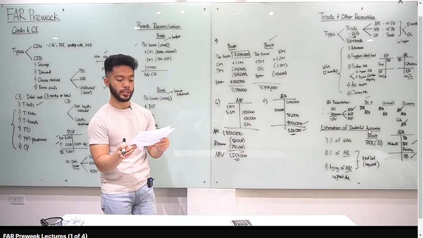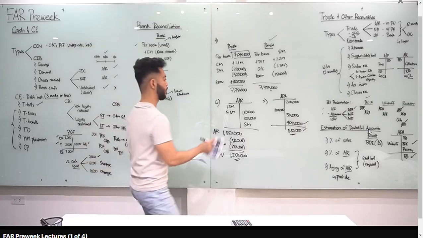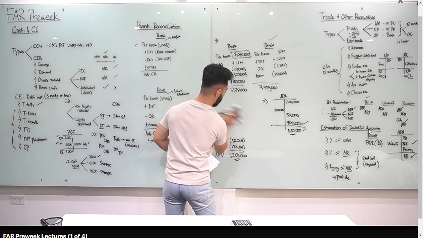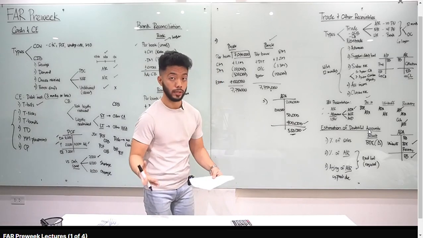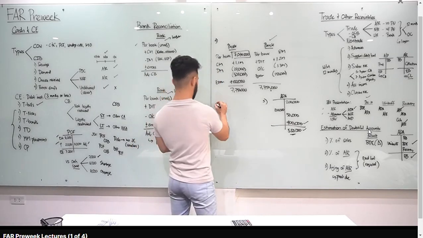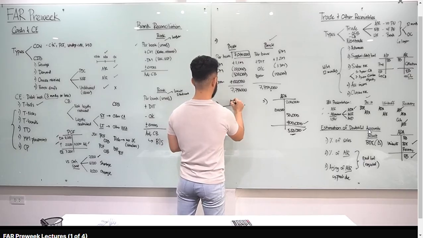What amount should be reported as doubtful account expense or bad debt expense? Be careful with the question, because sometimes the question asks for the ending balance of the ADA, like our number 3. Sometimes the question asks how much the bad debt expense is, which is this number 4. So, let's look at the ADA again.